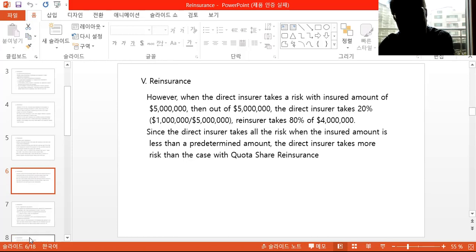The reinsurer takes 80%, or 4 million. Since the direct insurer takes all the risk when the insured amount is less than a predetermined amount, the direct insurer takes more risk than in the quota share case. So this is a slightly more advanced scheme for reinsurance transactions.